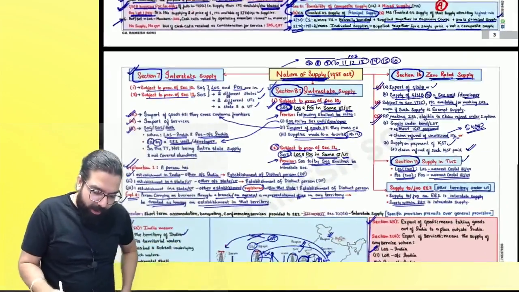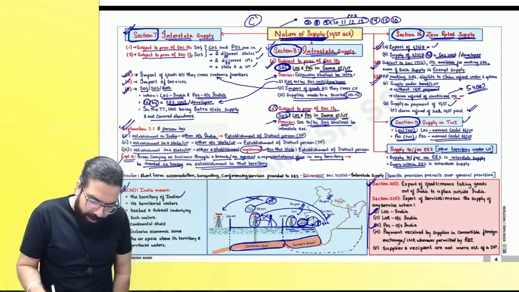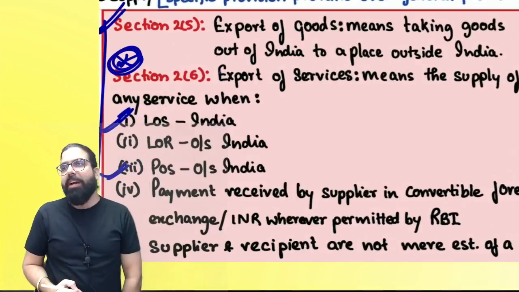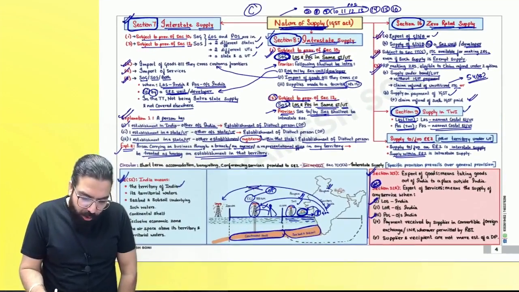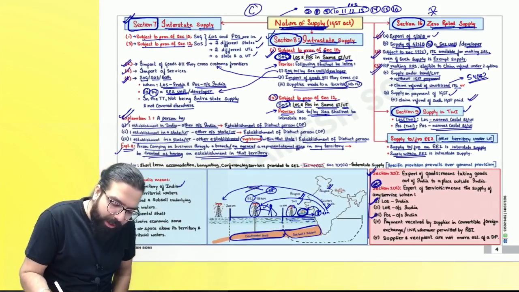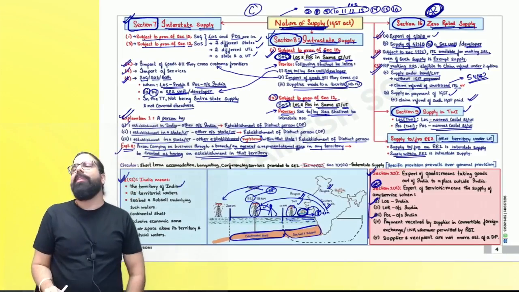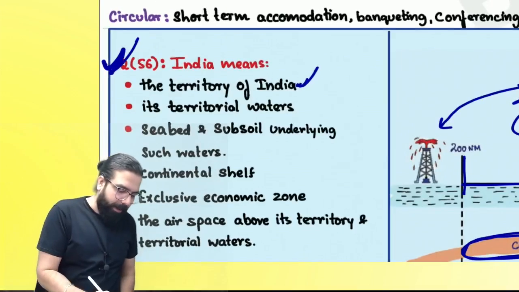I'll close my discussion over here. It is a C graded chapter, not very important from the exam point of view, but I will say the student should remember the definition of export of service 100%. The student should also remember the two points of zero rated supply. And everyone over here, listen. One circular, most important point.